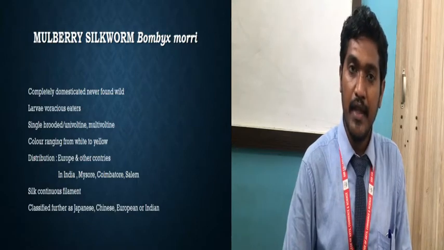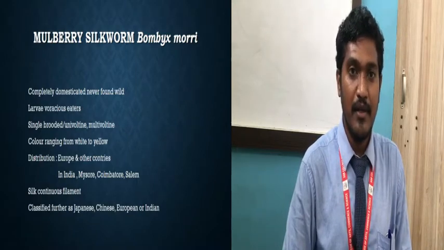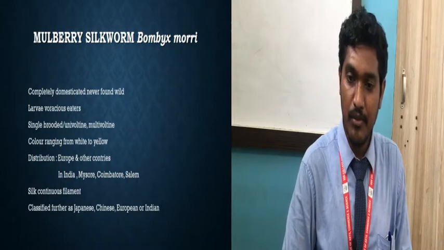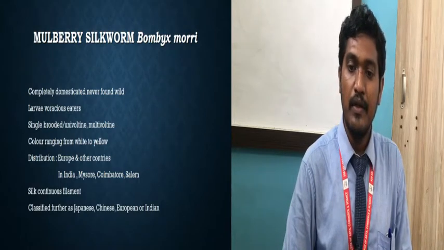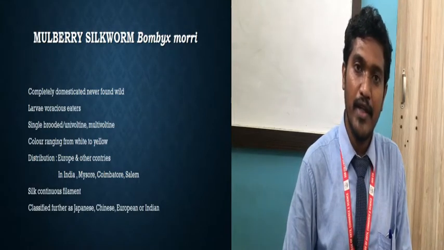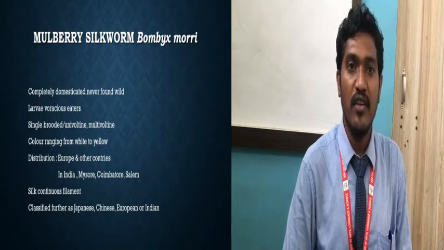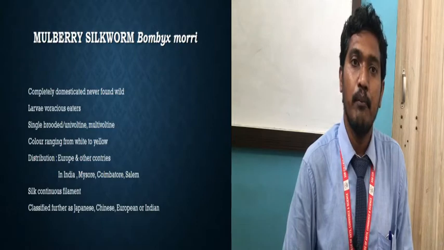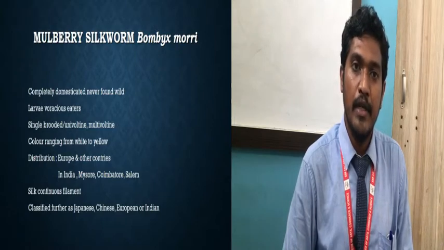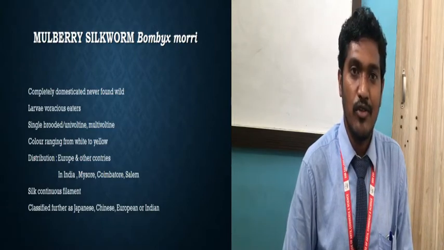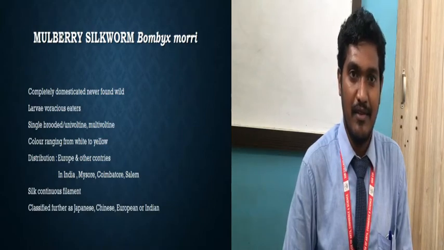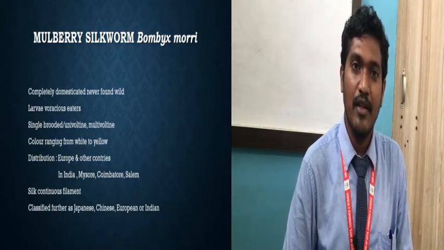Then about the brooding, they are either single brooded, also called univoltine, or multivoltine. Now what is univoltine and multivoltine? It is the number of generations or the number of eggs laid in a year.